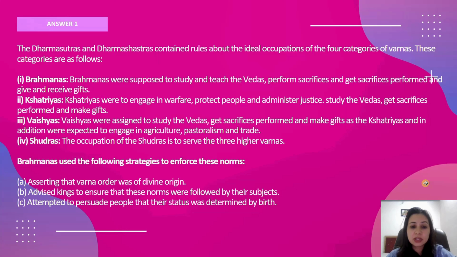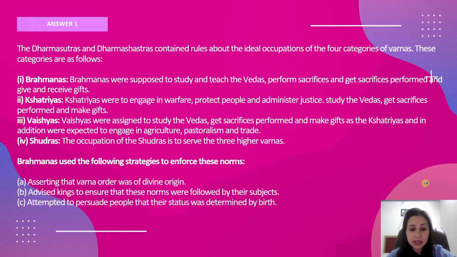Vaishyas were assigned the duty to study the Vedas, get sacrifices performed, and make gifts, as the Kshatriyas. In addition, they were expected to engage in agriculture, farming, pastoralism, and trade. That was their occupation. The occupation of Kshatriyas was to engage in warfare, kings and all. The Brahmins' work was to teach and preach. The occupation of Shudras was to serve the other three varnas.